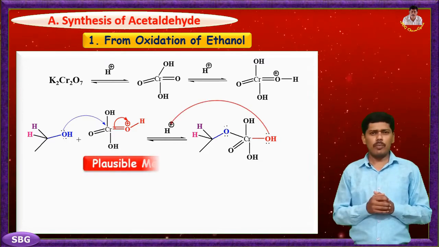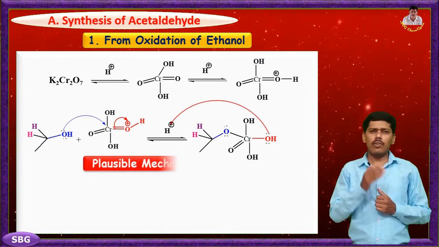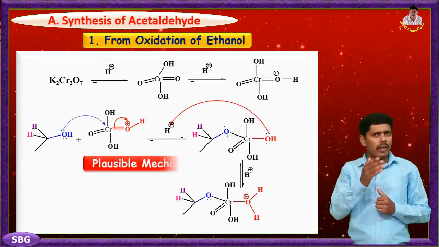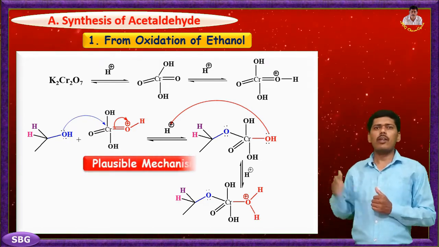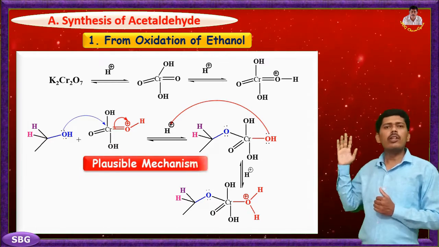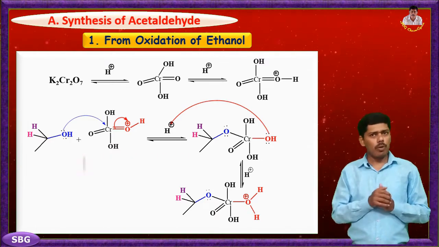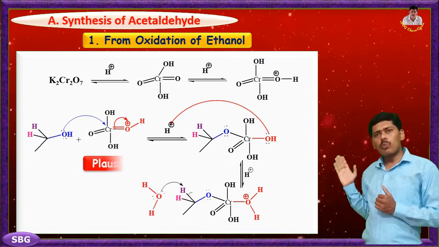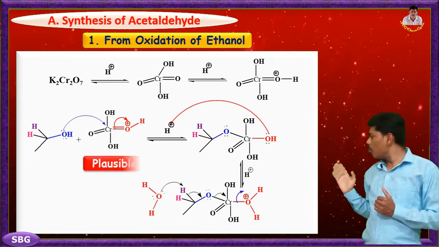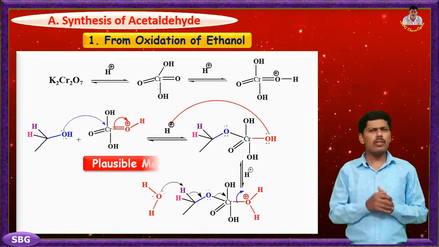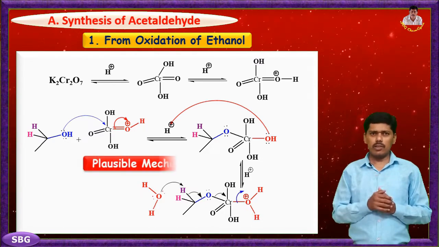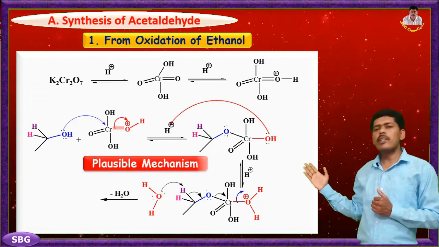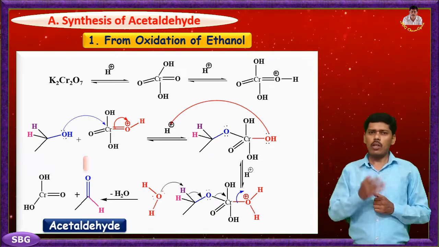This is a very fast step where chromate ester formation takes place. In the next step, one of the hydroxy groups takes an H plus ion from the acidic medium for the formation of a good leaving group and breaking of the bond between the ethoxy group of the chromate ester and the chromium moiety. This is the rate determining step in this possible reaction mechanism. After this step, formation of acetaldehyde takes place.